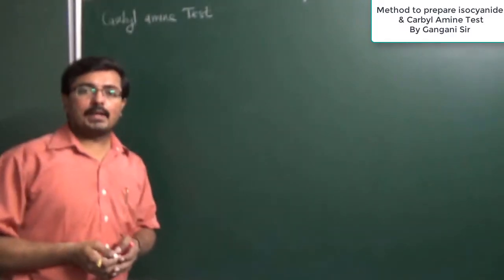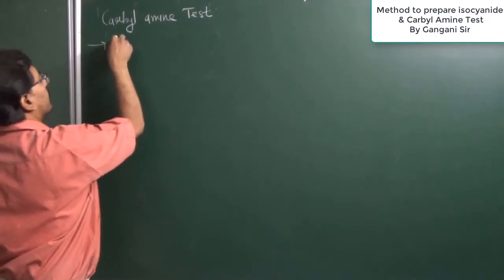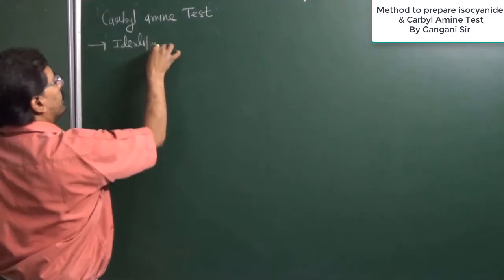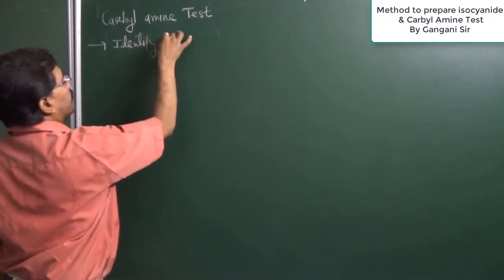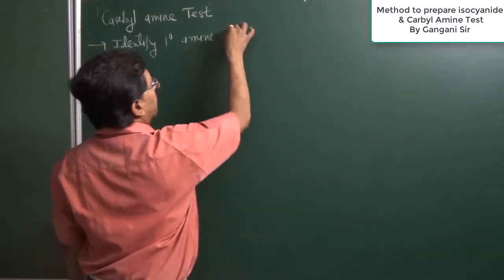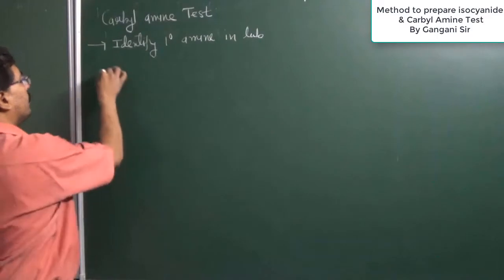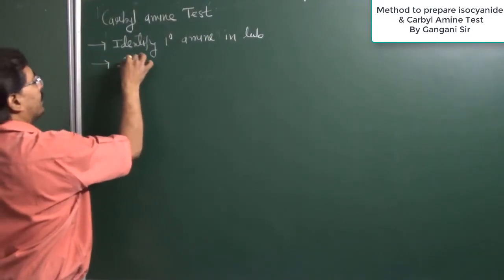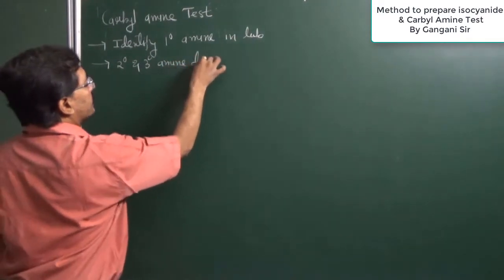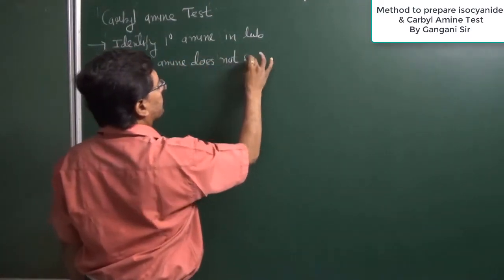So the purpose of the carbylamine test: by using the carbylamine test, we can identify primary amine in the lab. It means secondary and tertiary amines do not give the carbylamine test. So we can write this thing: secondary and tertiary amines do not give the carbylamine test.